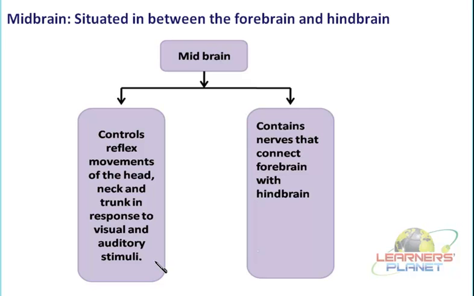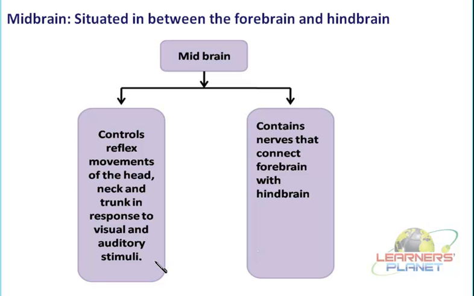So such types of responses which are given to the visual or auditory stimulus are controlled by the reflex movement. Now reflex movement, as we said, is automatic and spontaneous, but still some thinking is required in some particular actions. Like if a needle is pricked, the action is of course what?